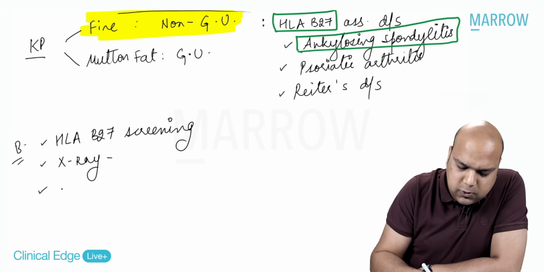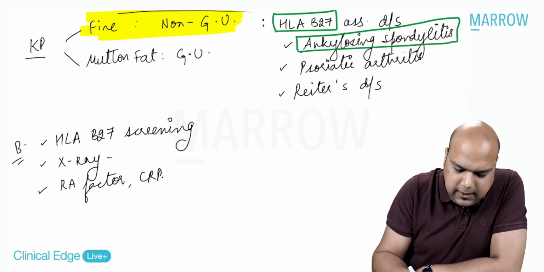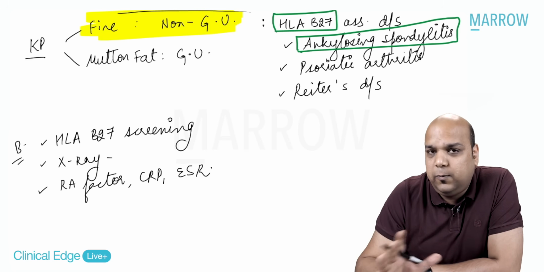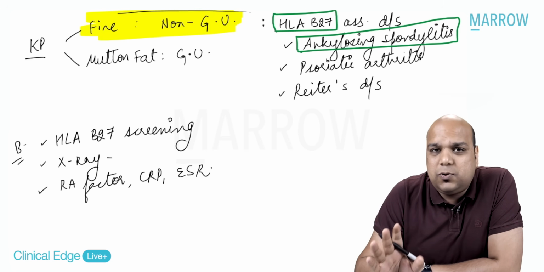So, just to rule out, I order what, everybody? RA factor, CRP, ESR. All the inflammatory markers, I will also order.